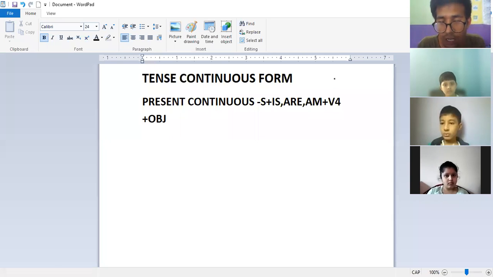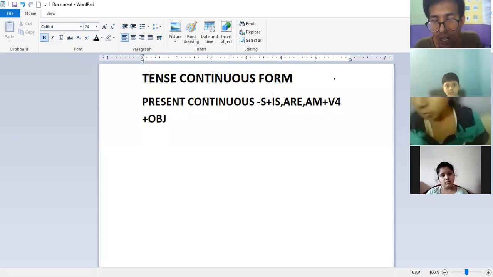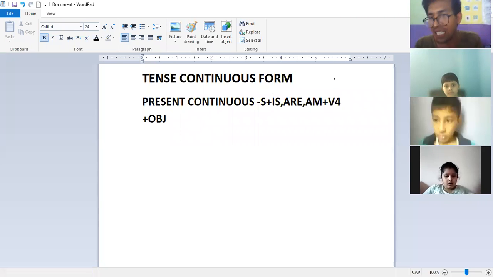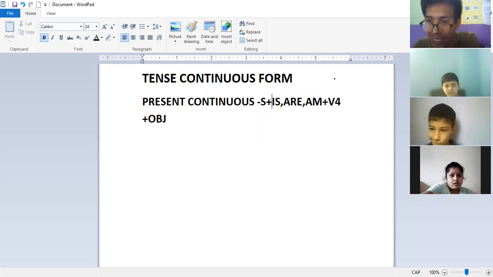Now see everybody, in present continuous or future continuous and past continuous, we use verb 4. Verb 4 means what everybody? Verb 4 means ing form. Okay, do plus ing, doing; make plus ing, making; create plus ing, creating; kill plus ing, killing; work plus ing, working; talk plus ing, talking. So ing represents continuous form, and it is also called verb 4.